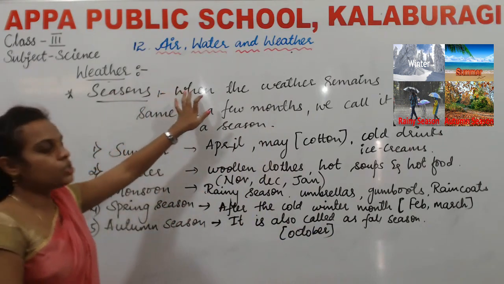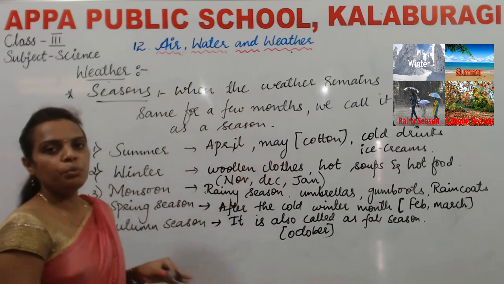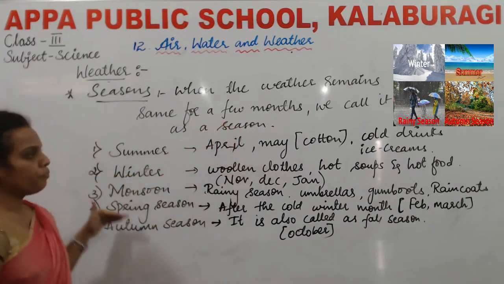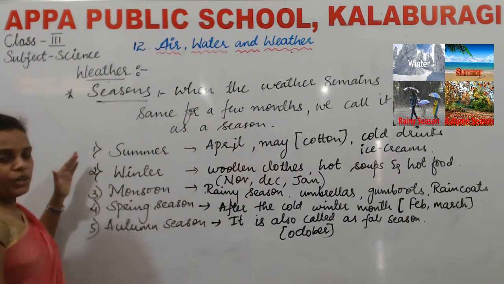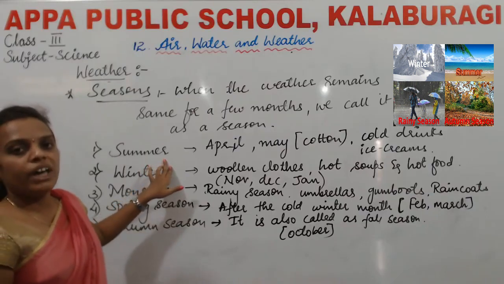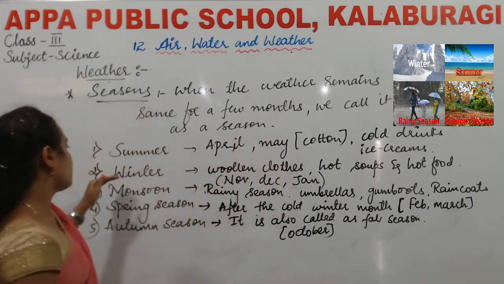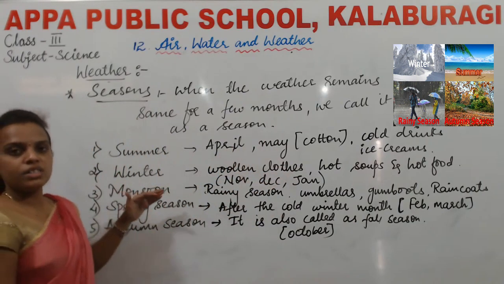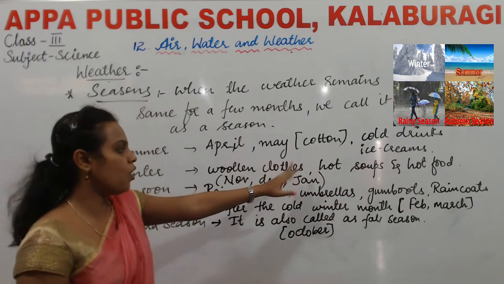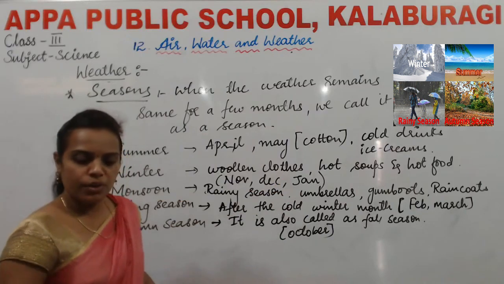Now let's revise. When the weather remains the same for a few months, we call it a season. There are five main seasons. Summer season: we wear cotton clothes, and it comes in the month of April, May, and June. Next comes winter season: we wear woolen clothes, and we have hot food items like hot soups, and it comes in the month of November, December, and January.